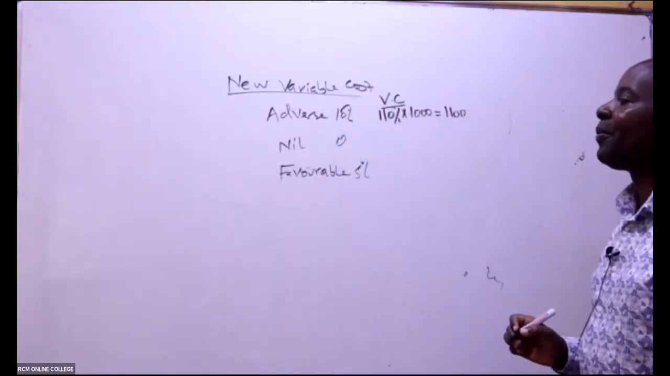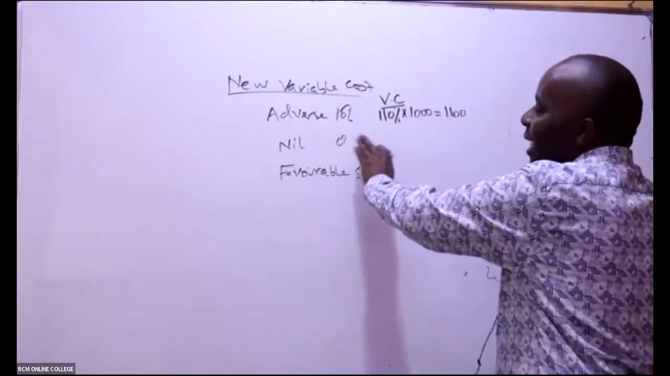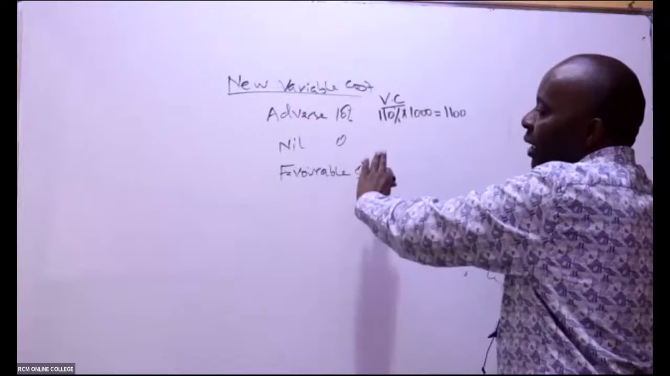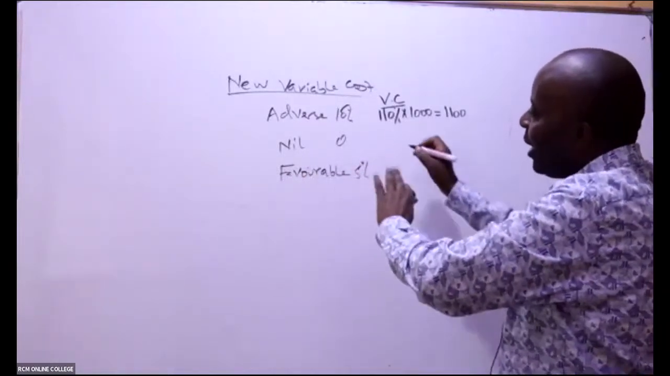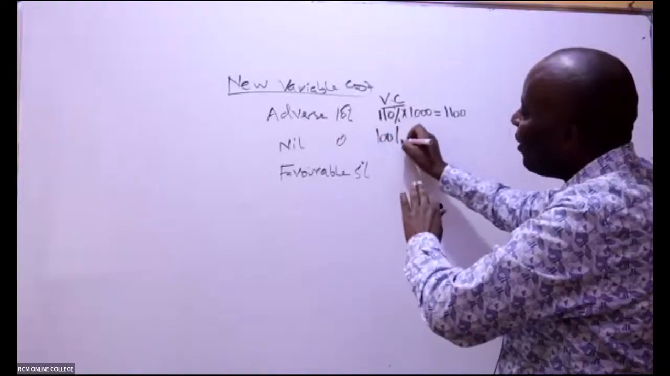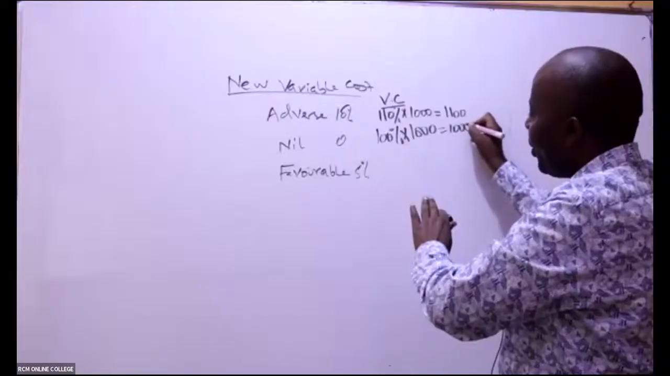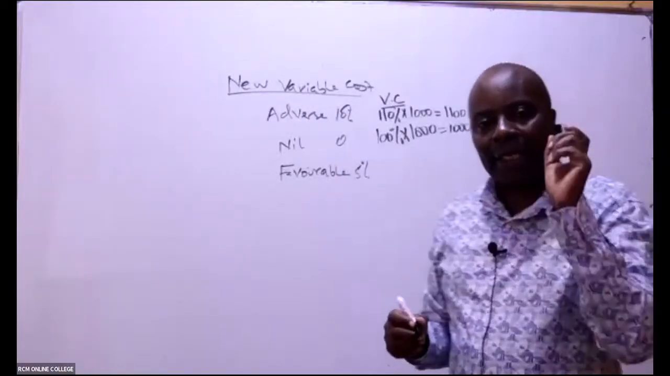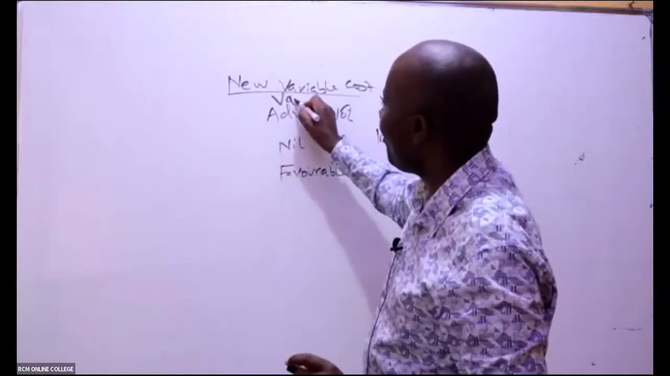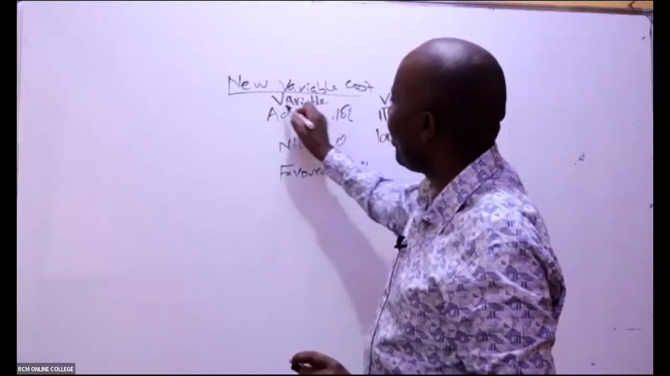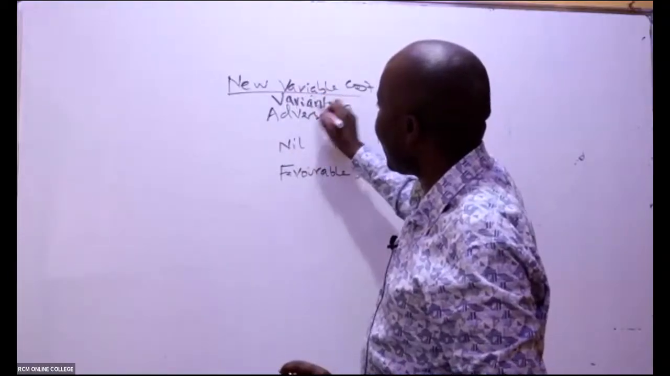1,100. If the variance is nil, it means that the standard and the actual will be the same. Nil. So it means that it is at 100% of the 1,000. Whenever the variance is nil, I should have written the word variance here on top to avoid confusion.